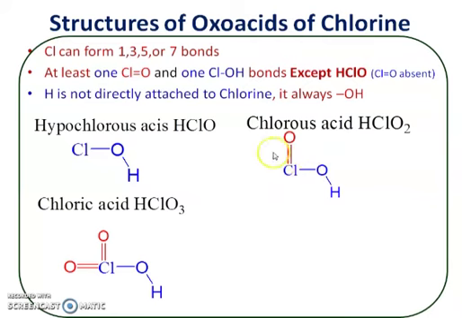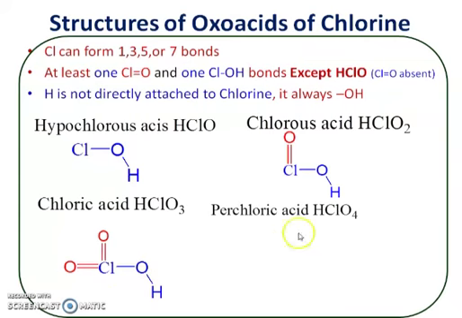So 2 plus 1, that is 3. So chlorine is able to form 3 bonds. In chloric acid, chlorine is attached to these two oxygen atoms through double bonds, meaning 2 plus 2, 4, plus 1, that is the single bond of this OH group. So 4 plus 1, that is 5. So in the chloric acid structure, chlorine is having 5 bonds.